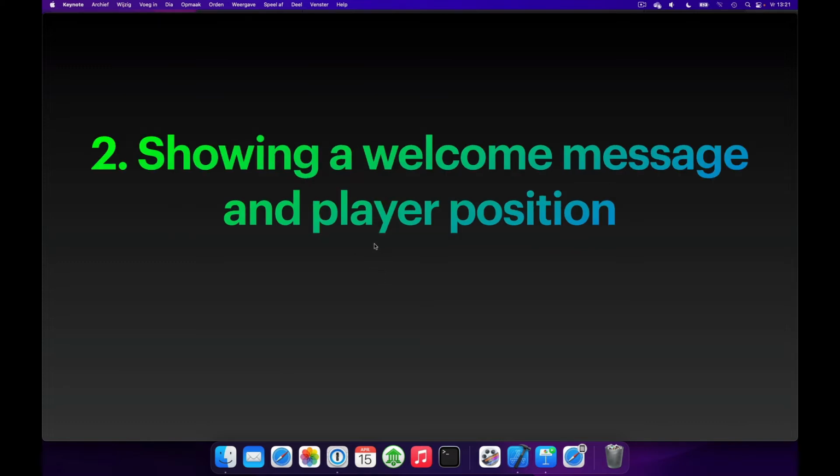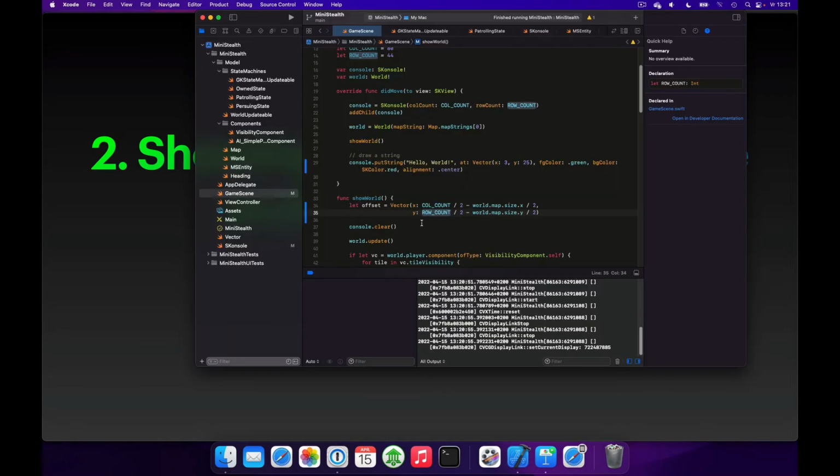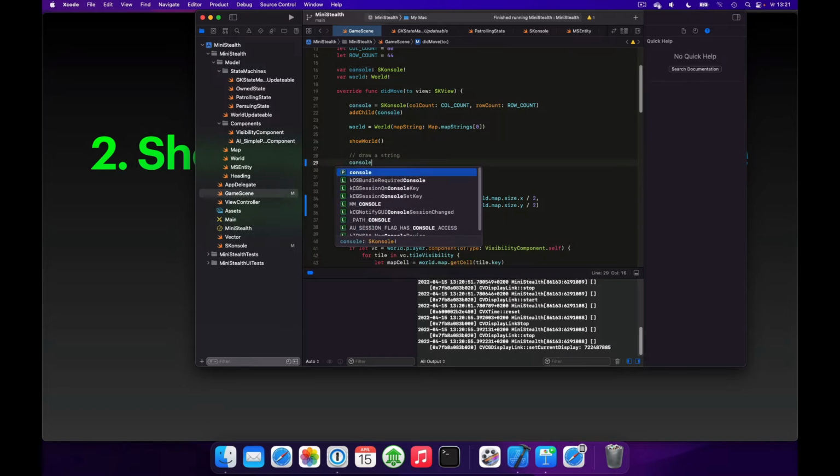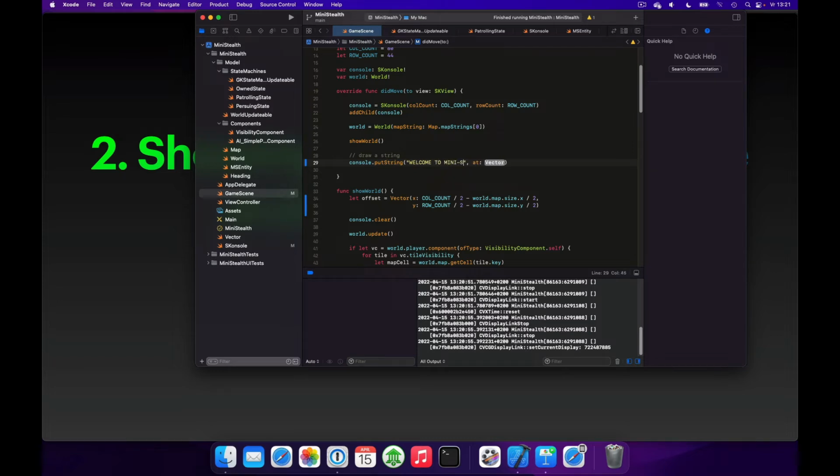Second, I want to add a welcome message and the player position on the screen. And the welcome message will be shown only once when you start the game. So we'll get rid of this one and we'll go console.putString, and we'll say, welcome to MiniStealth, exclamation mark, at a vector.